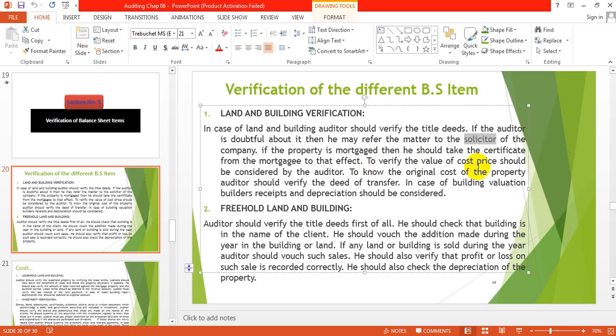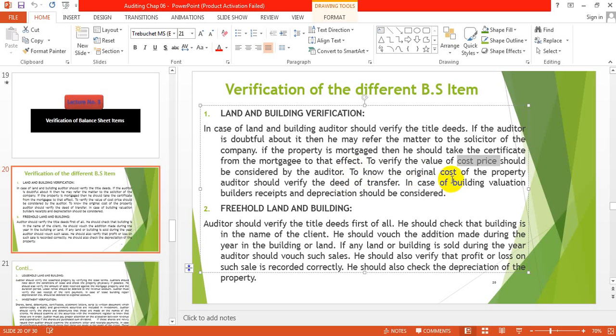To verify the value, the cost price should be considered by the auditor. For the verification of the value of land and building, he should consider the cost price, that is, at what price they purchased this asset.